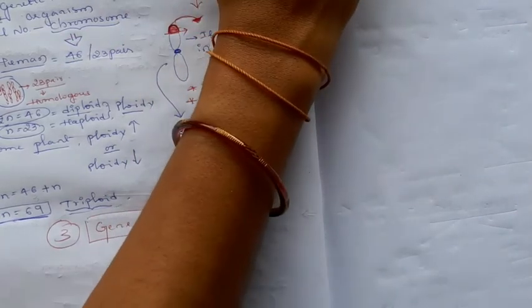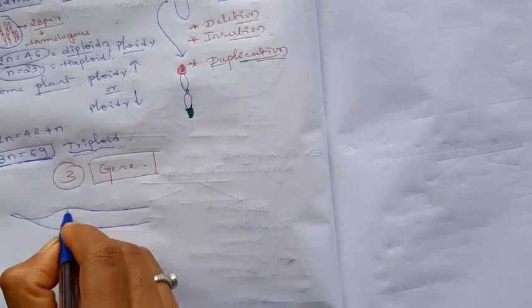Third one, gene mutation. Gene mutation means, you know that the gene structure, DNA, has the nitrogen base pairs A, T, G, C like this.